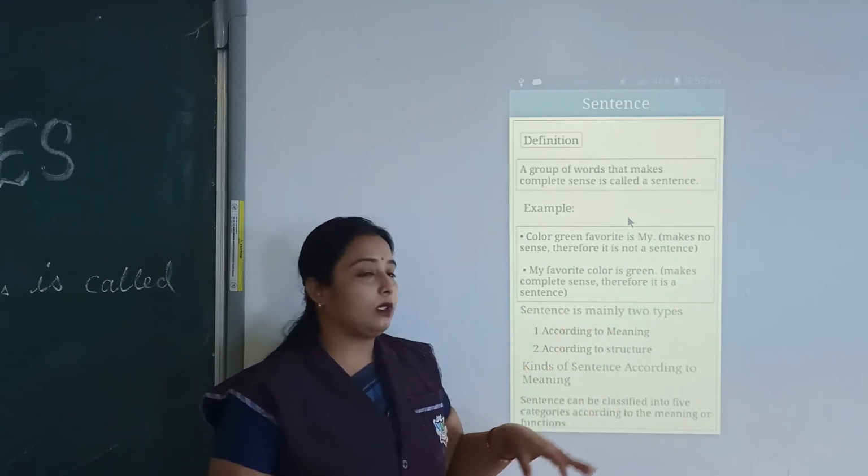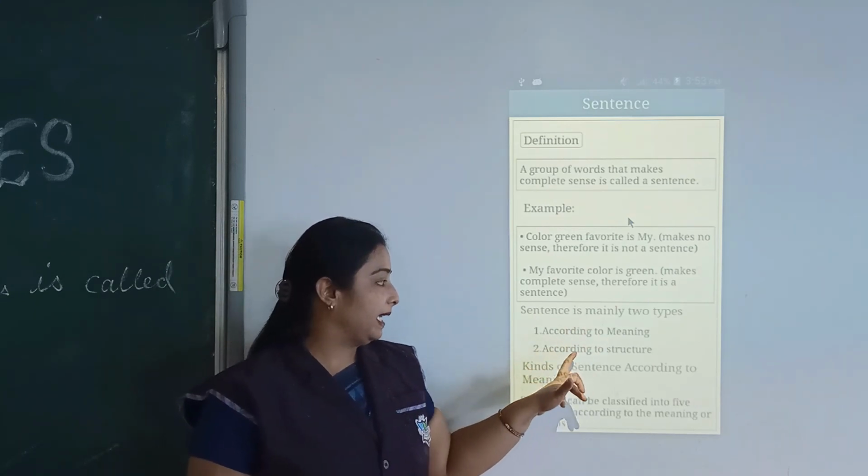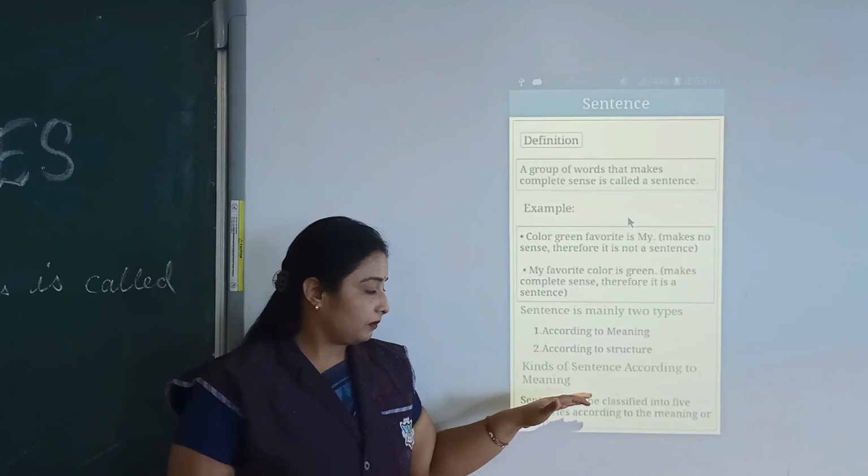Sentences are mainly of two types: according to meaning and according to structure.